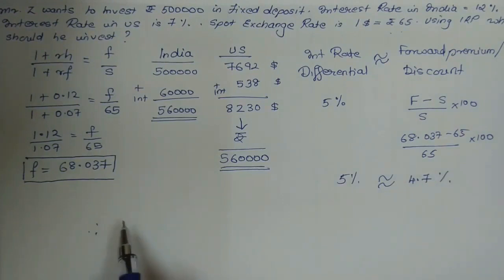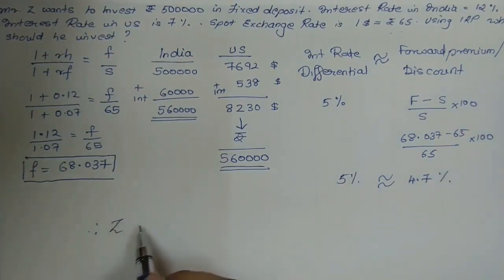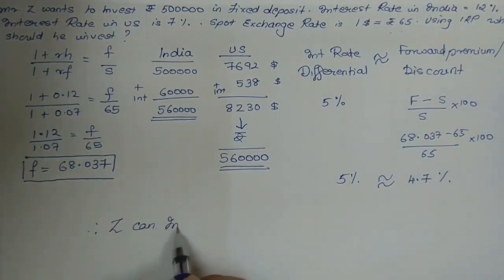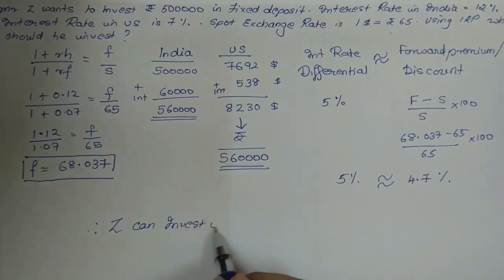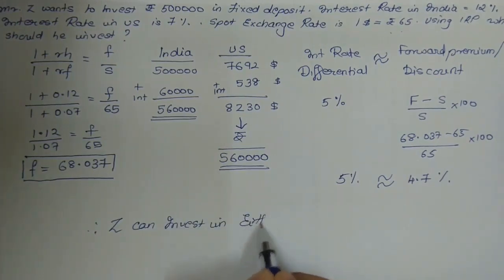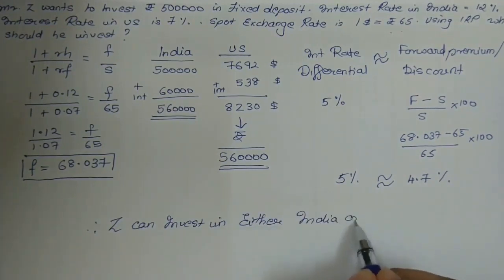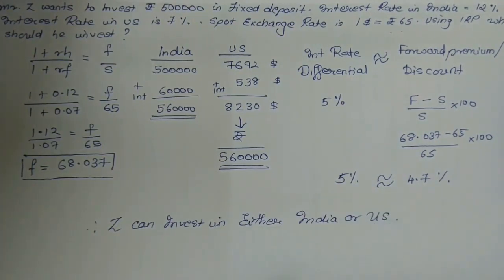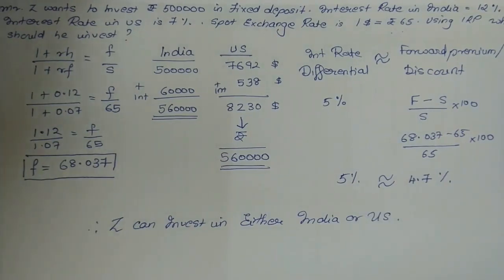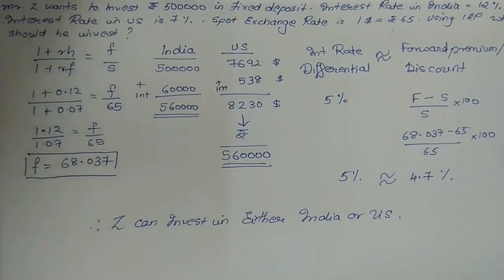Thus, again in this case, Mr. Z can invest in either India or US, since the rate of return at the end of 1 year for both the countries is the same.